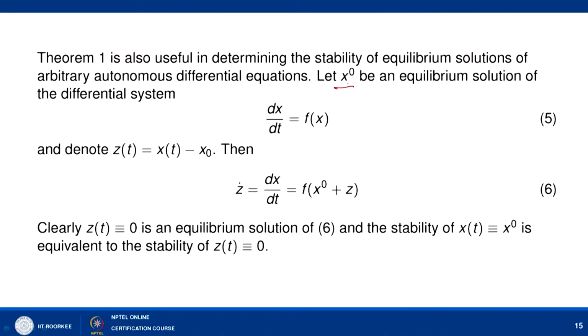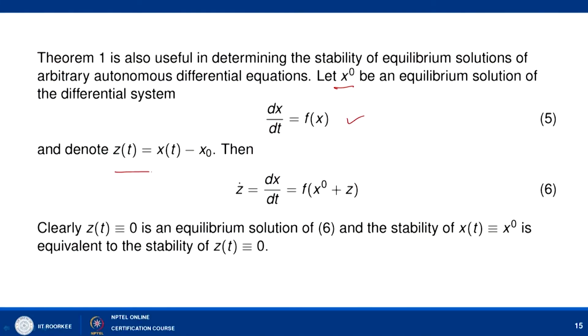Now, how we can utilize this theorem to discuss the stability of non-zero equilibrium solution, that we are going to discuss in next few slides. So, now we say that this theorem 1 is also useful in determining the stability of equilibrium solution of arbitrary autonomous differential equation. So, let x naught be an equilibrium solution of the differential equation dx by dt equal to f of x. Now, this x naught may not be 0.